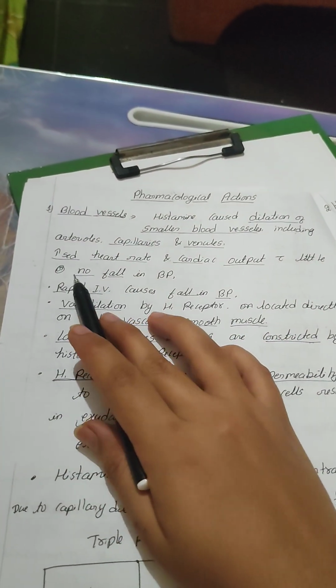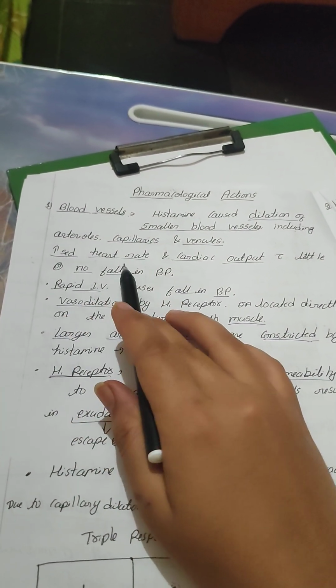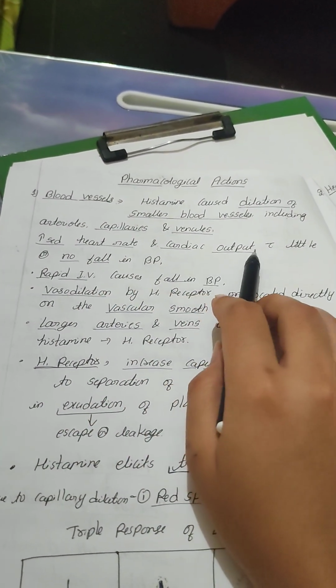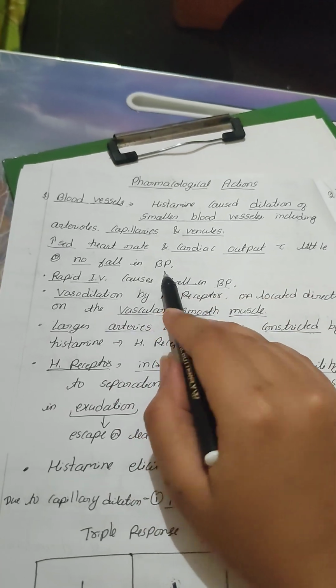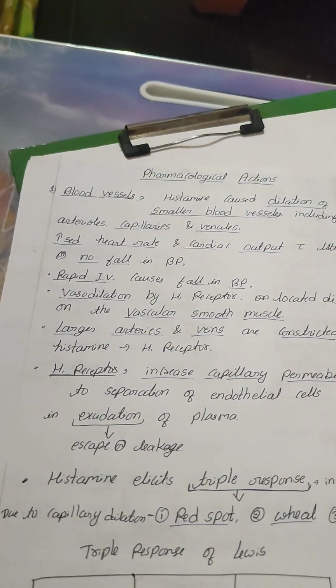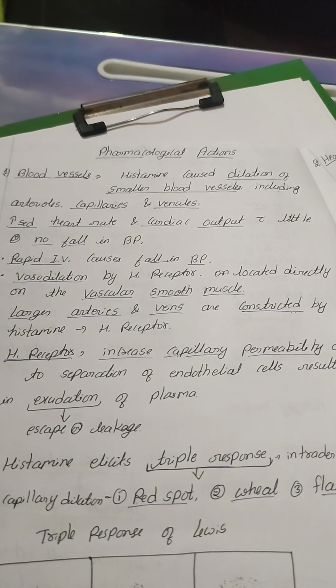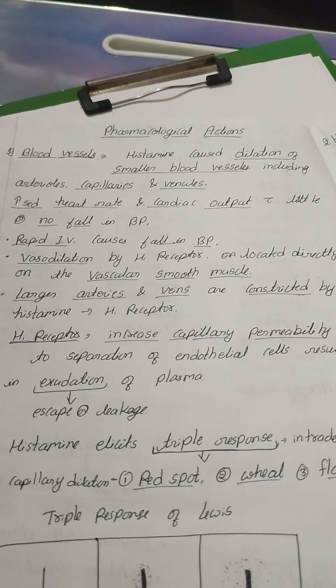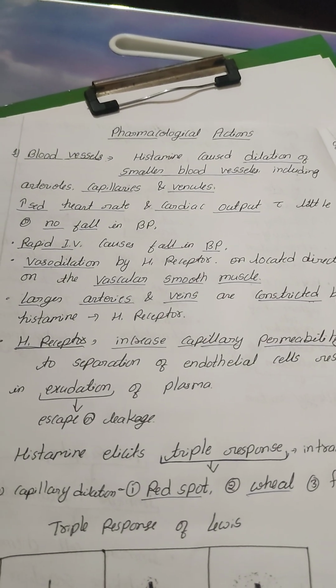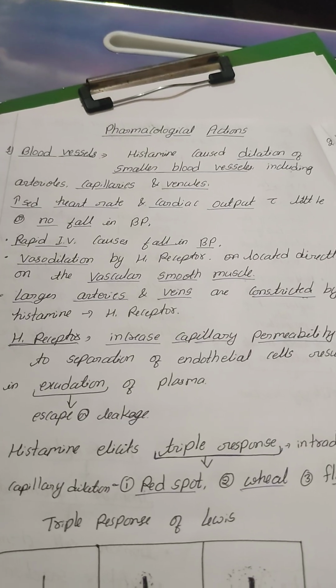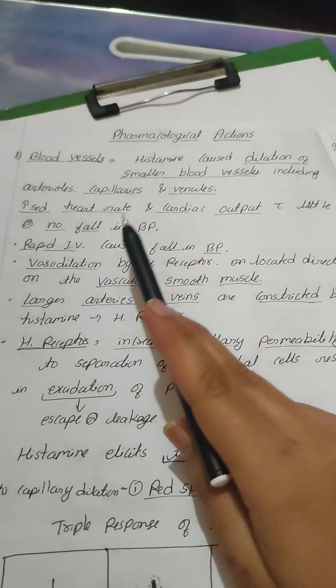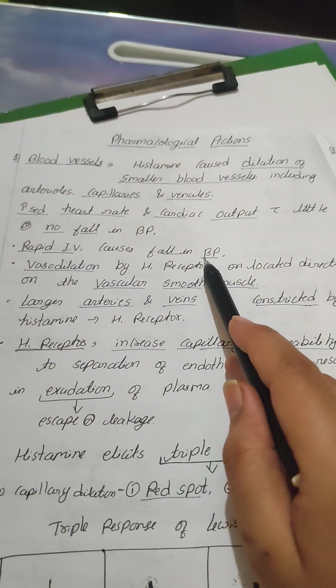Next, it also increases the heart rate and cardiac output with little or no fall in BP, meaning it increases heart rate and cardiac output, but it does not affect the blood pressure of our body. But rapid intravenous injection of histamine causes a fall in the BP.